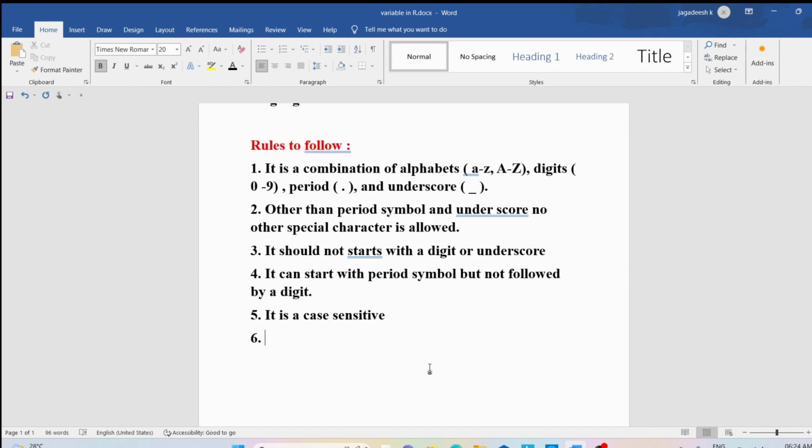We already discussed the keywords. Keywords are the reserved words which have a specified meaning. So those keywords you cannot use as a variable. Let me discuss all these rules practically with an example so that it will be clear for you.